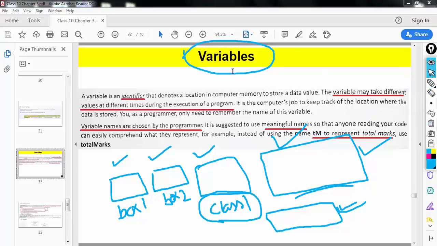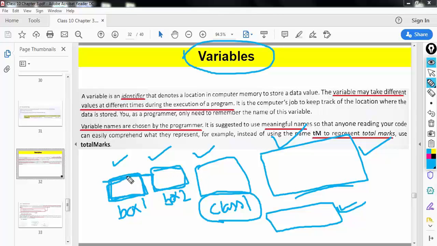So what are variables? Variables are containers that can store data. And we know that there are different data types, so each box will be different. For example, if this is a box of type integer, it can store integer values. If box 2 is also int, it can store integer values.